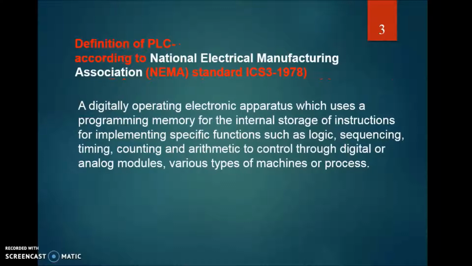Now the definition of PLC according to NEMA, that is National Electrical Manufacturers Association, is a digitally operating electronic apparatus which uses a programmable memory for the internal storage of instructions for implementing specific functions such as logic, sequencing, timing, counting, and arithmetic to control, through digital or analog modules, various types of machines and processes.